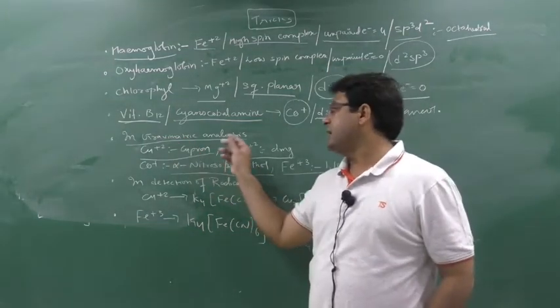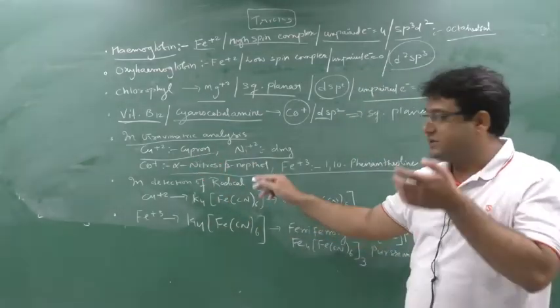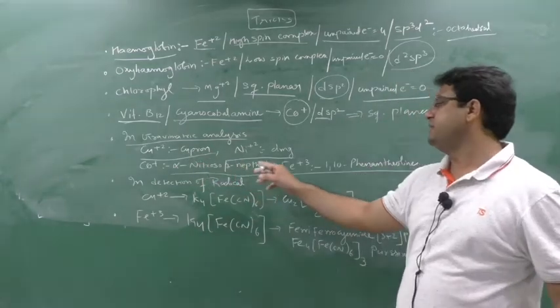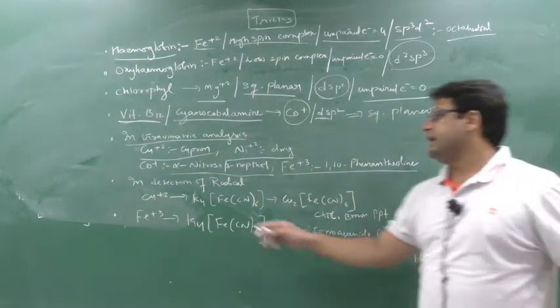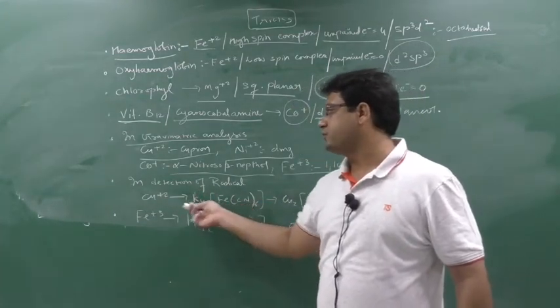But in gravimetric analysis, for Cu+2 we are using cupron, for Ni+2 we are using DMG, for Co+2, that is the cobalt ion, we are using alpha nitroso beta naphthol, and for Fe+3 we are using 1,10 phenanthroline.